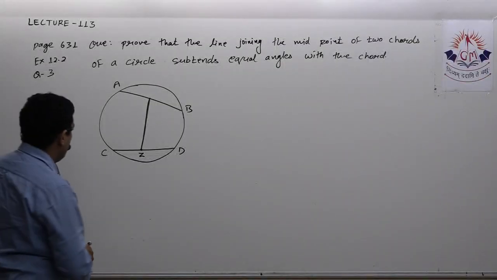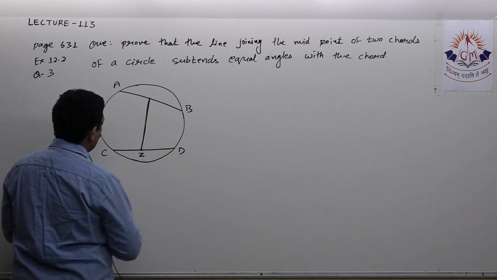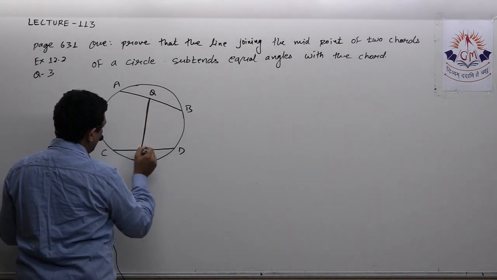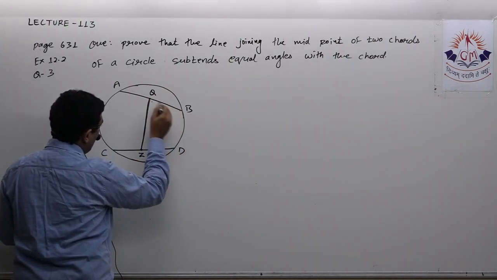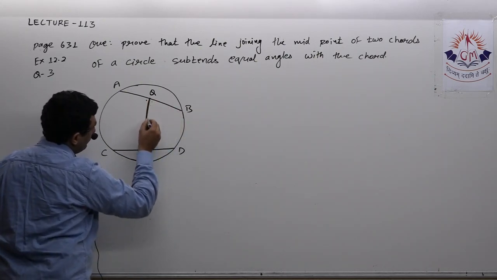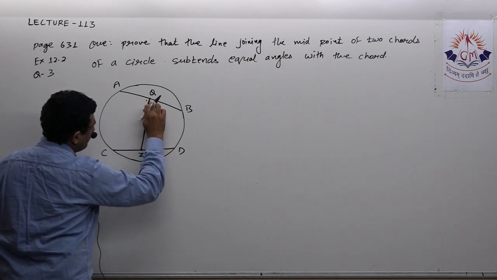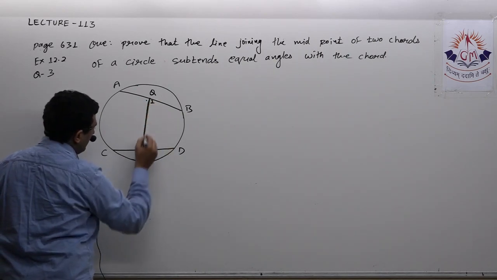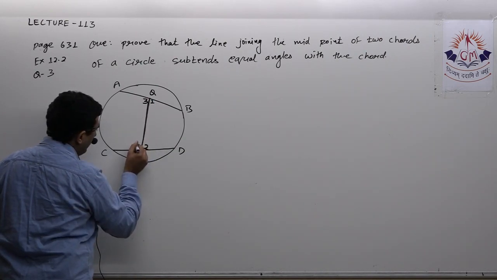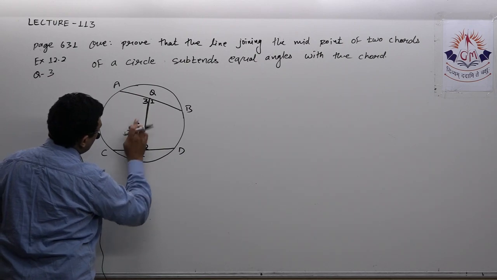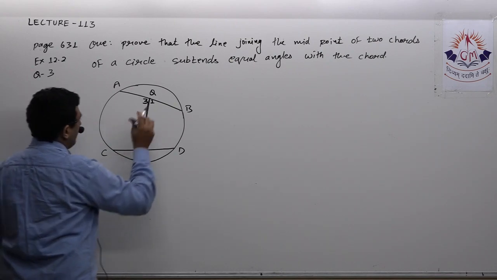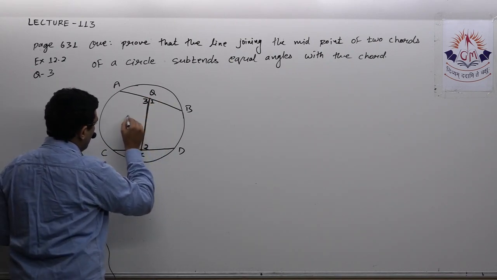So I have to prove angle AQZ is equal to angle CZQ, as well as angle BQZ is equal to angle DZQ. In short, this is angle 1, this is angle 2, this is angle 3 and this is angle 4, that I have to prove. And I am considering this is the center of the circle, O.